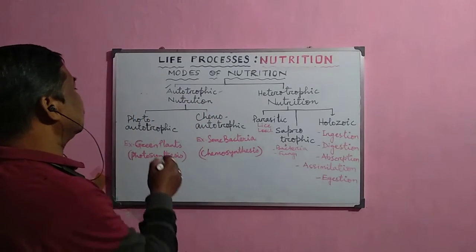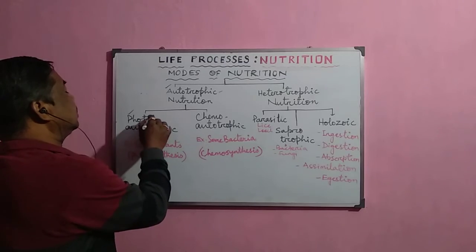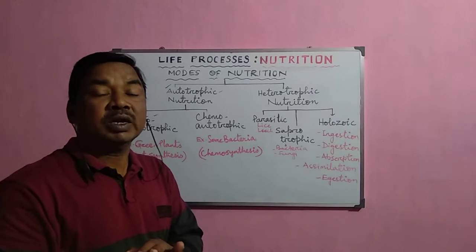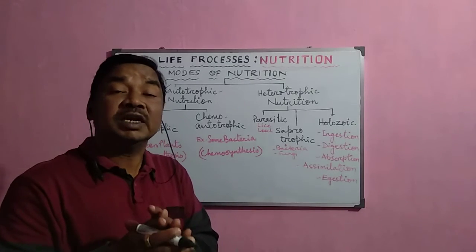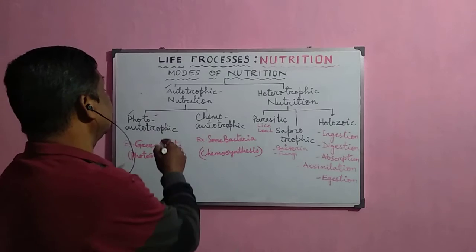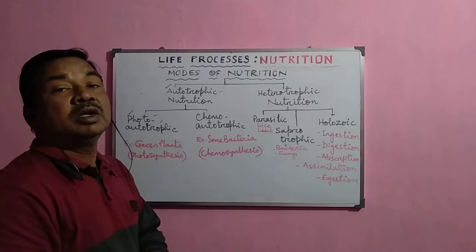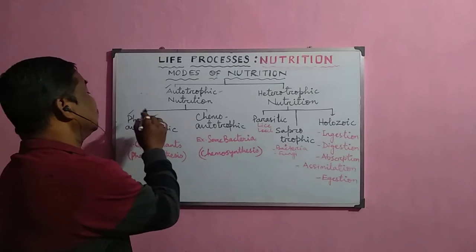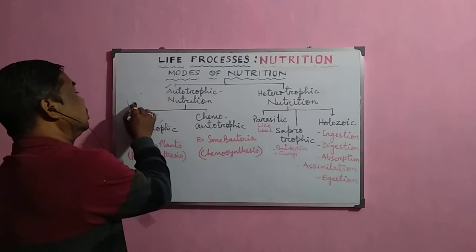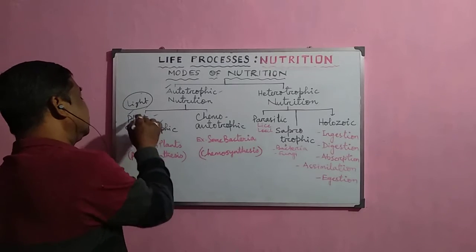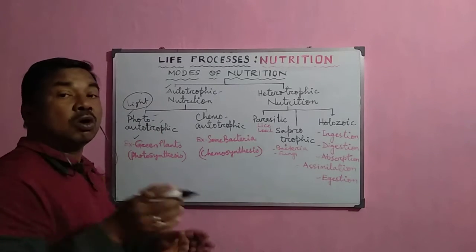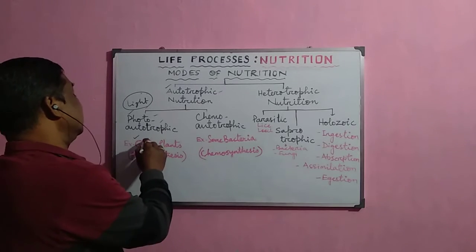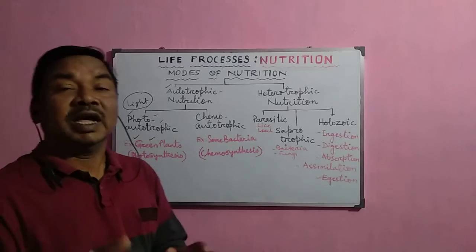Now, this autotrophic mode of nutrition is again of two types on the basis of the source of energy. When the source of energy is light, then it is called photoautotrophic mode of nutrition. And normally in this photoautotrophic mode of nutrition, the source of energy is nothing but the sunlight. So this is called the photoautotrophic mode of nutrition. And this mode of nutrition is performed by green plants because they have the chlorophyll pigment